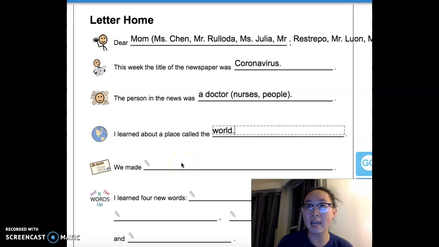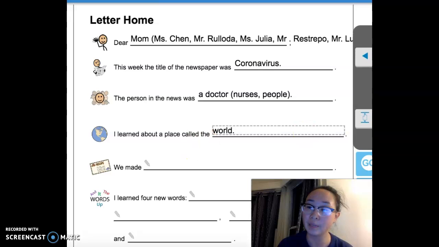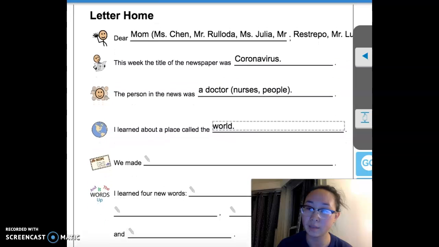You are more than free to write that in here. For example, you can say, we made a sandwich. We made some popcorn. Any of those, totally appropriate. I'm going to skip that for now because that's not something that we made as a class, but you can think of something with your family that you might have helped make and fill that in there. Sorry about that. Let's go down.